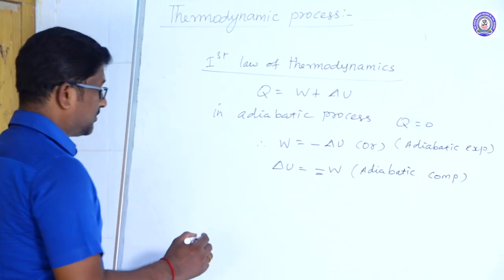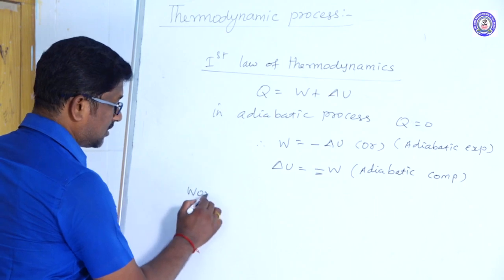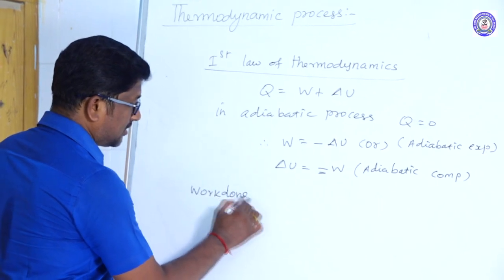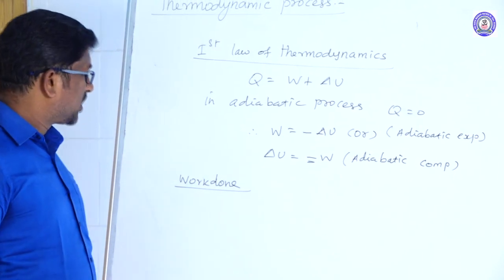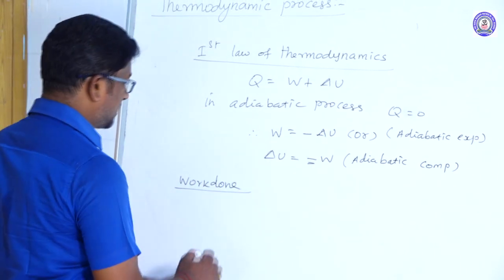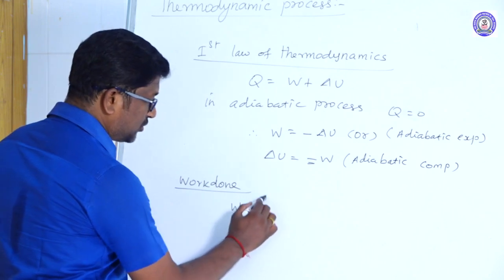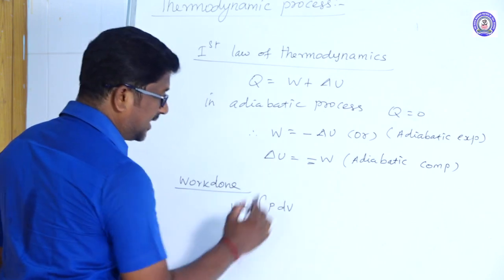Right. And next, work done during adiabatic process. Right. And expression for work done during adiabatic process. First, general equation W is equal to integration of P into dV.